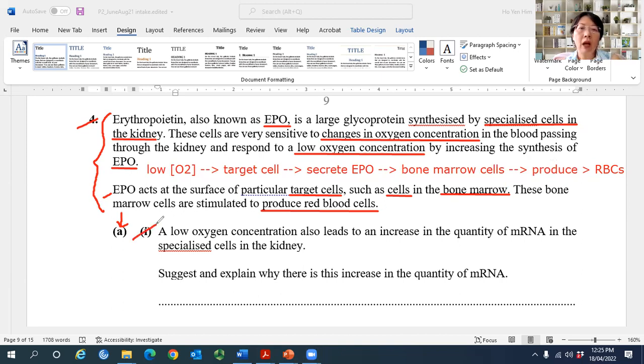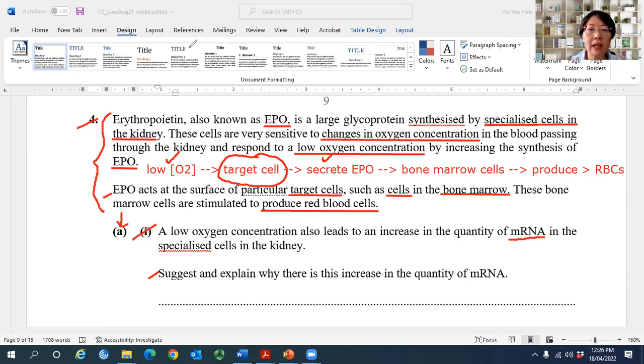A part 1: a low oxygen concentration also leads to an increase in the quantity of mRNA in the specialized cells in the kidney. That means these specialized cells have more mRNA being synthesized. The question asks you to suggest and explain why there is this increase in quantity of mRNA. From the passage, you already know, whenever there's low oxygen concentration, the target cell will have to secrete more EPO. So in order to secrete EPO, it must first synthesize EPO, right?